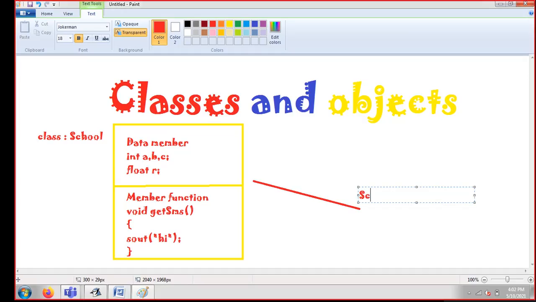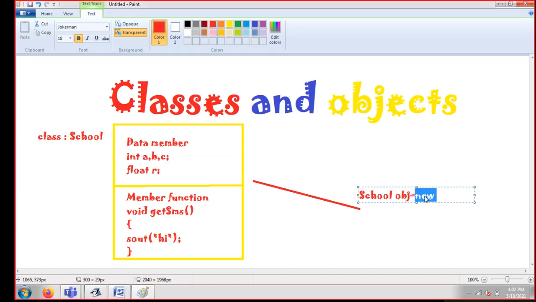Similarly, I'm going to write the name of my class here. I'm writing the name of the class, giving one space, and please write obj. In place of obj you can write anything, obj1, 2, 3, 4, 5, but it is recommended that you follow a series of obj only, obj1, obj2. It is amazing. If you write obj, it is very simple. Anyone will be able to see your code and understand, okay, obj may be the object of a class. That is the reason I always write the name of my class and then obj, because I'm creating an object of my class. Now guys, after this you just need to write new.